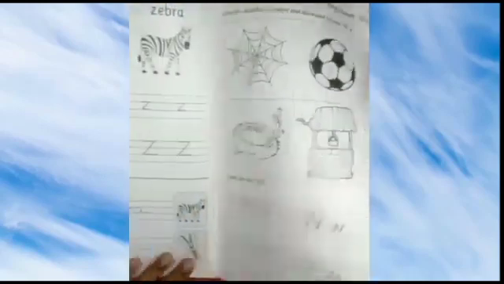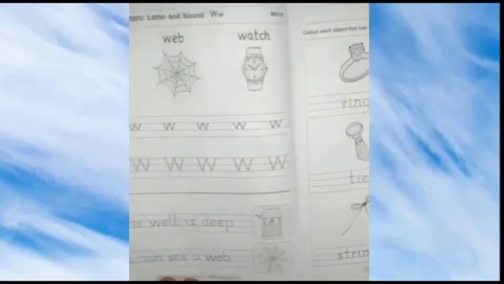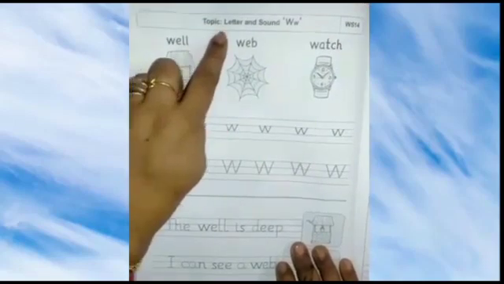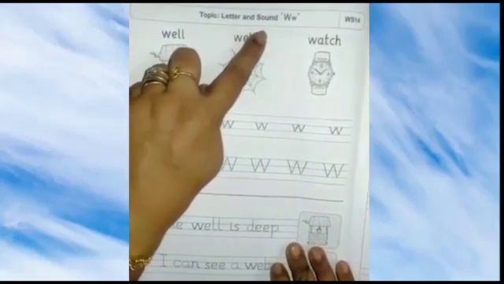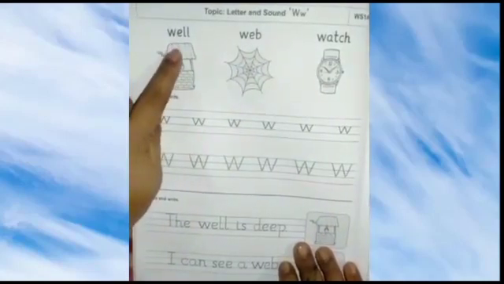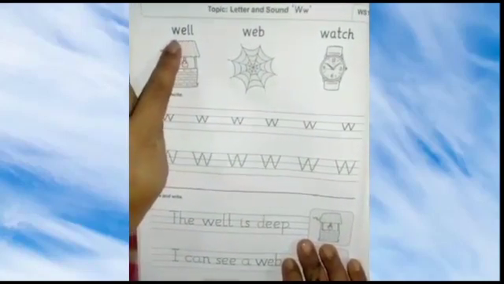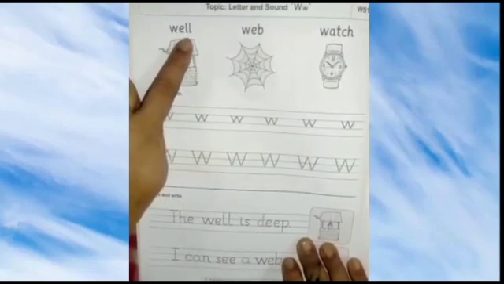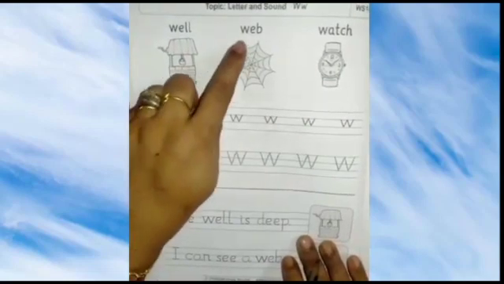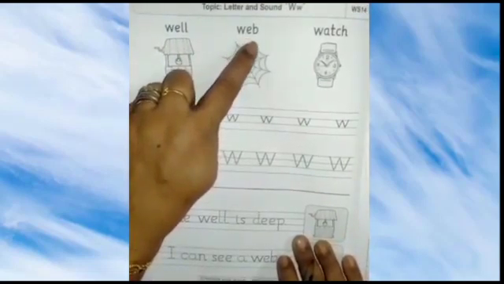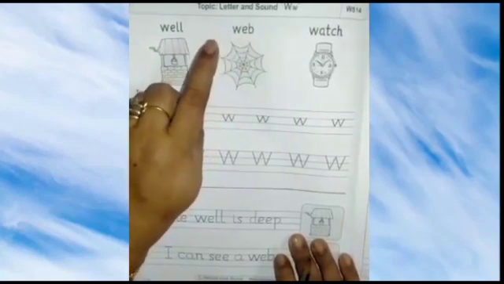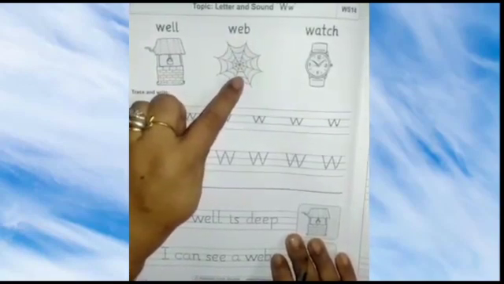Now children, page number 18. Worksheet number 14. Topic, letter and sound W. W-E-L-L, well. W-E-B, web.